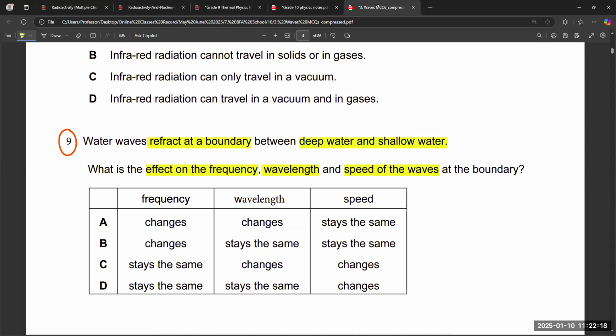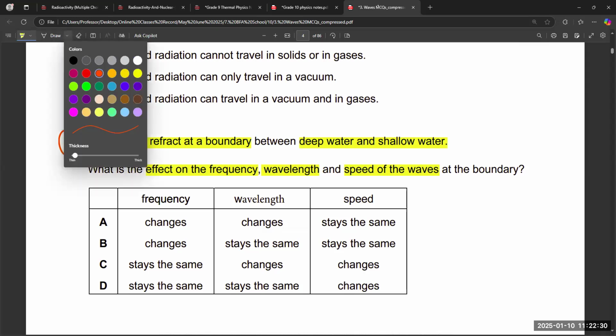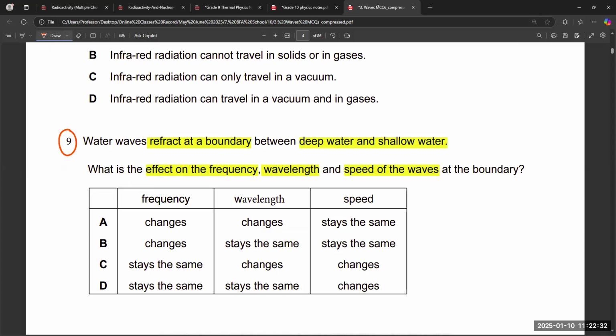From the same idea, we can say that option C is correct: frequency remains the same, wavelength changes, speed changes. So this is the correct answer for this question.